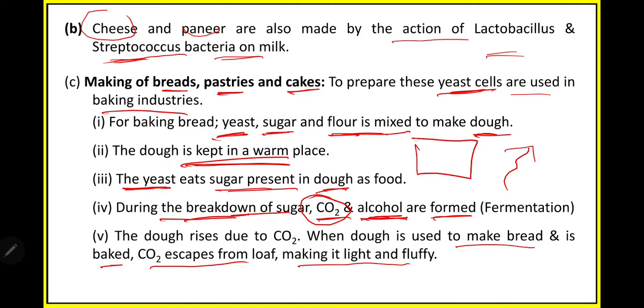For example, if this is a piece of bread, some pores are there. If you have seen these pores, the CO2 gas has evaporated out. Now these gaps are empty, making the loaf light, because the gas has gone out, so the weight will be light, and it will be fluffy.